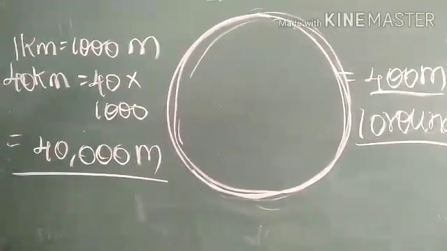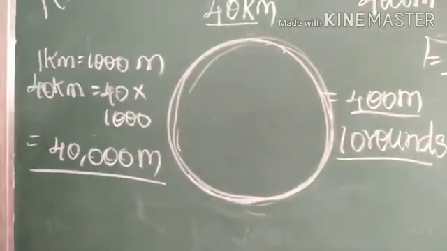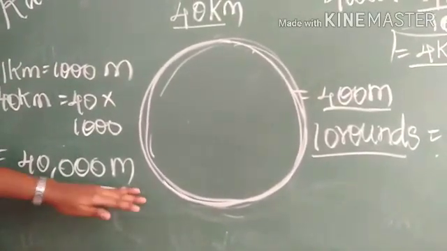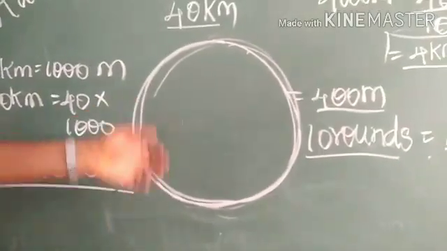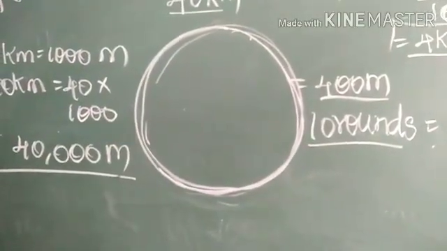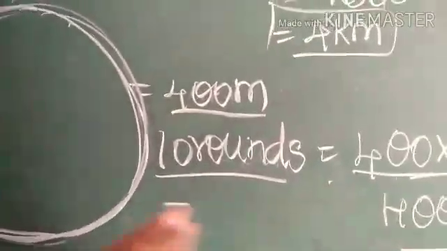Now what is the question? If you run a marathon on a stadium track, you will have to complete dash rounds. To complete these 40,000 meters in a stadium, how many rounds do you have to run? First you have to find for one.